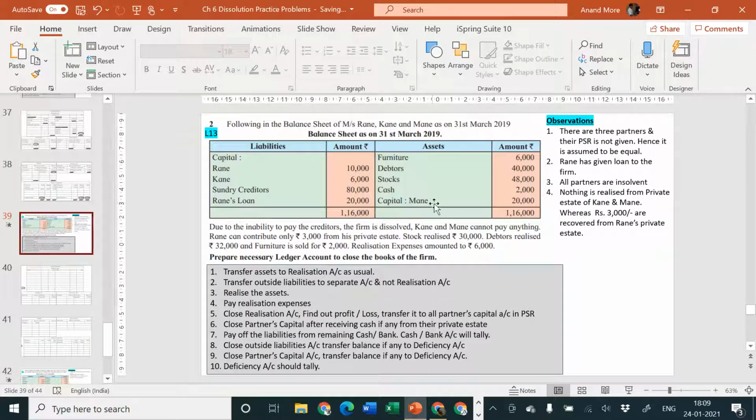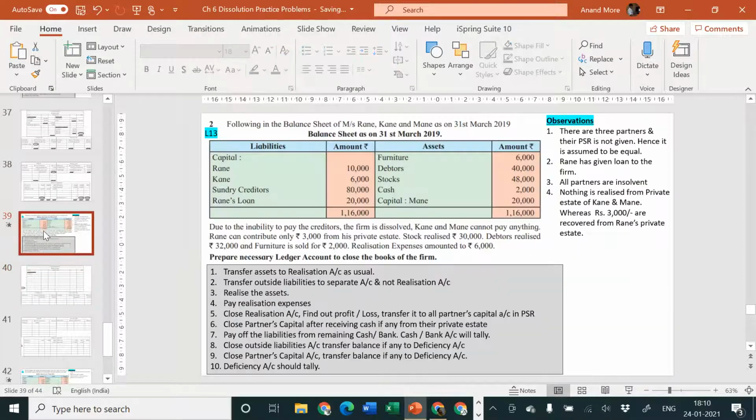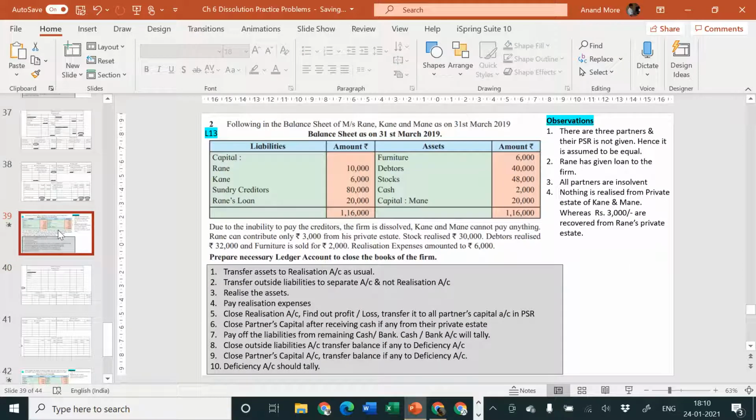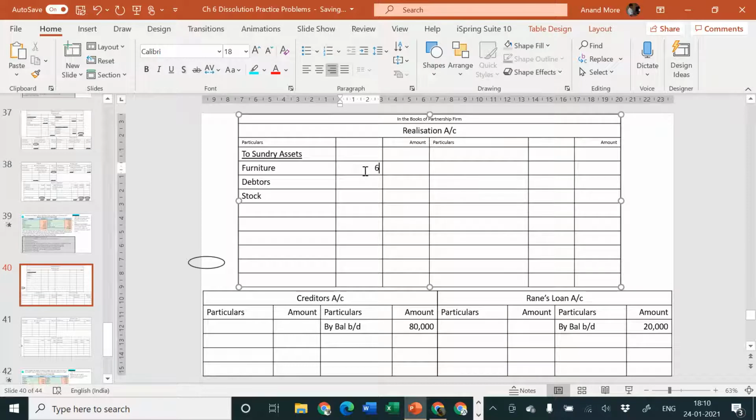Then furniture, debtors and stock. Let me write to realization account debit side, to sundry assets. Furniture, debtors and stock, the amounts are 6, 40 and 48.